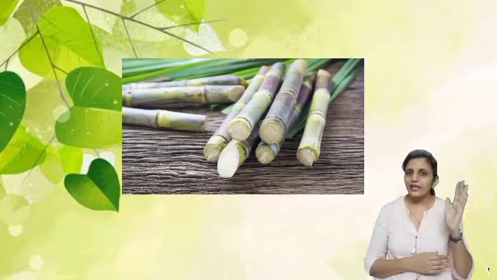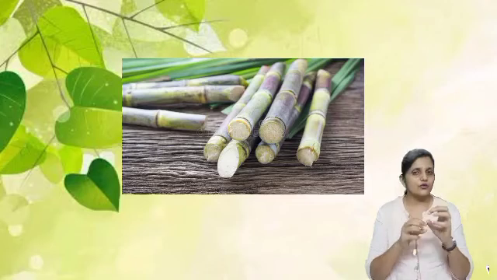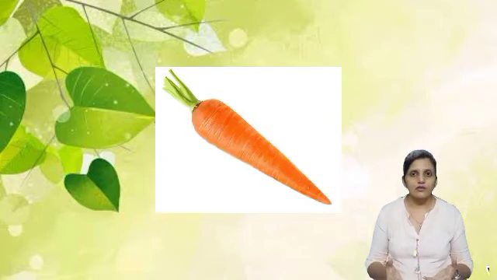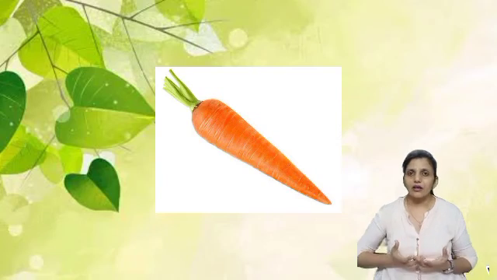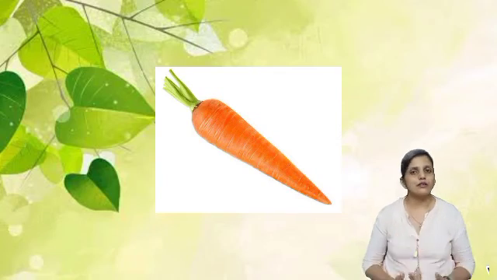In many cases, the plant stores its food in the stem. For example, sugarcane. That is what we eat. We eat the stem of the sugarcane plant because the food is stored in it. Now, what is left is root. Examples where the plant stores its food in the root are carrot or radish. So kids, here we can conclude that we eat a particular part of the plant where the plant stores its food. As I told, somewhere we eat fruit, somewhere leaves, somewhere seeds, somewhere root or stem.